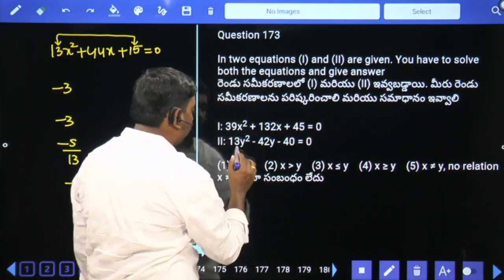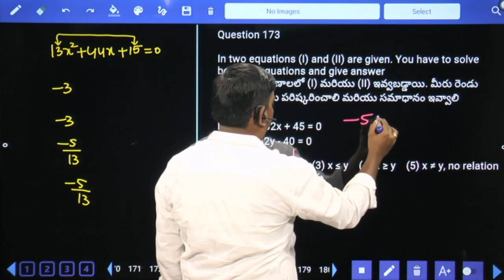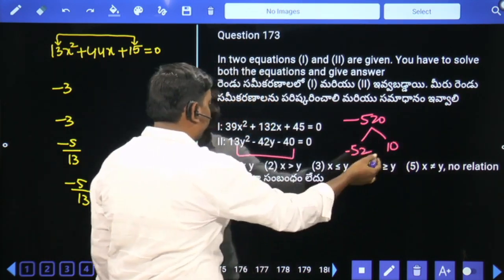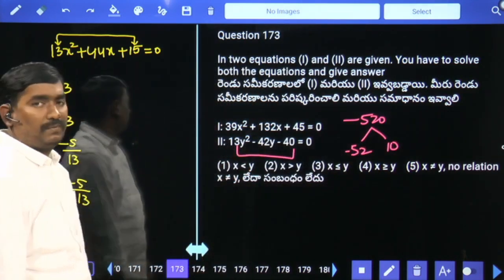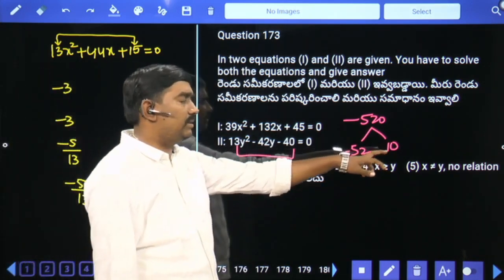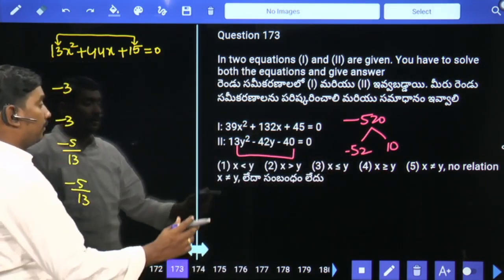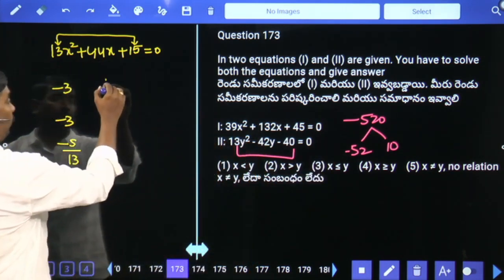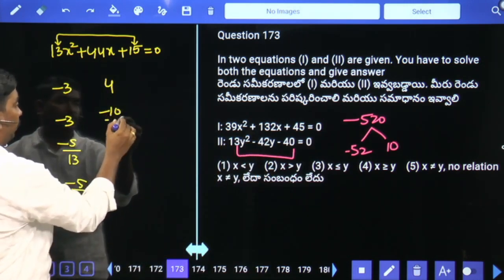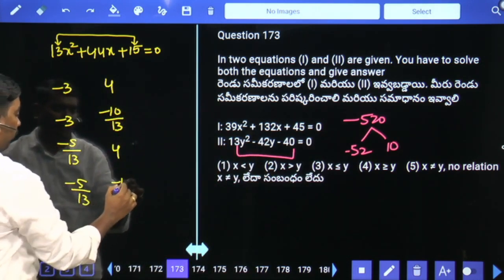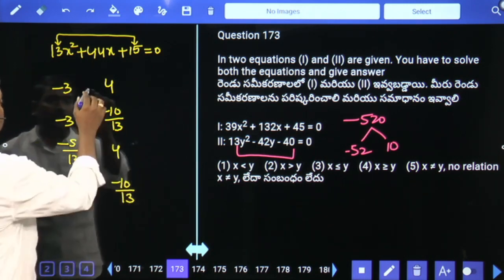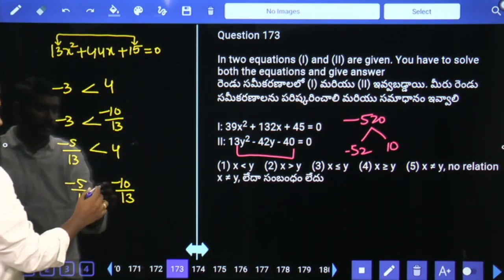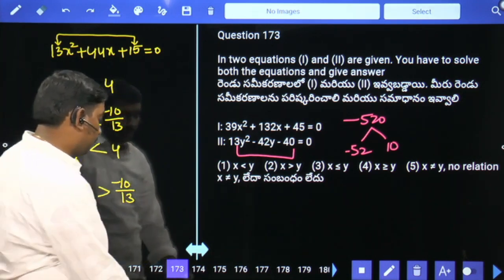Y values. 13 into 40 is 520. 52 and 10 times also 520. Minus 52 plus 10 will give us minus 42. Finally plus 52 minus 10. 52 by 13 means 4, minus 10 by 13. Less than, less than, less than, greater than, so no relation is your answer.